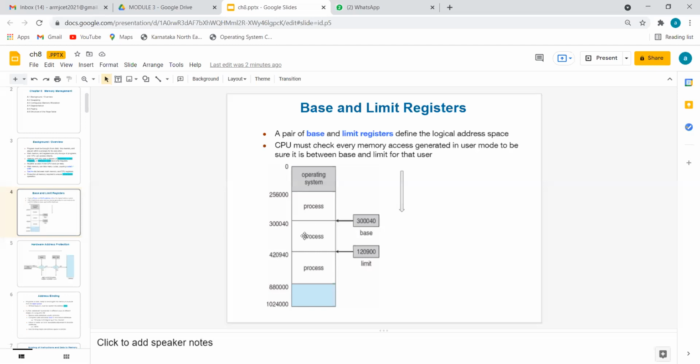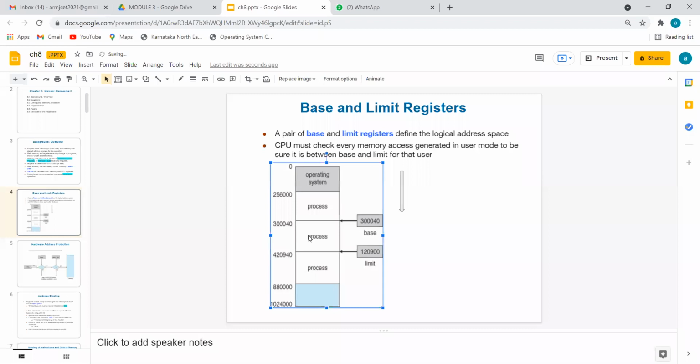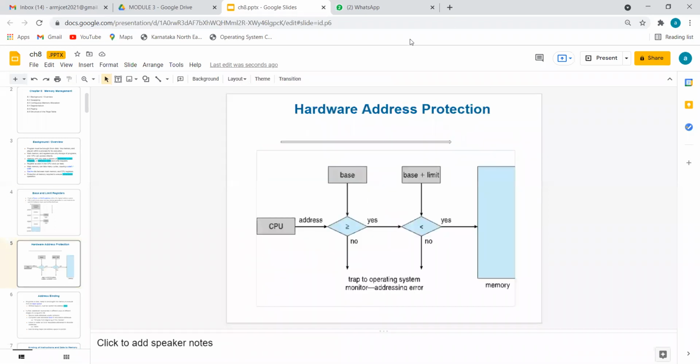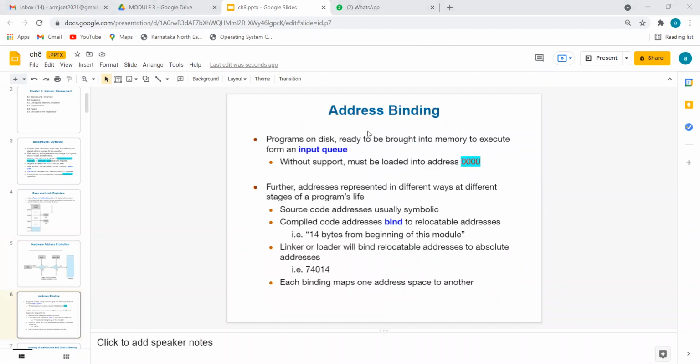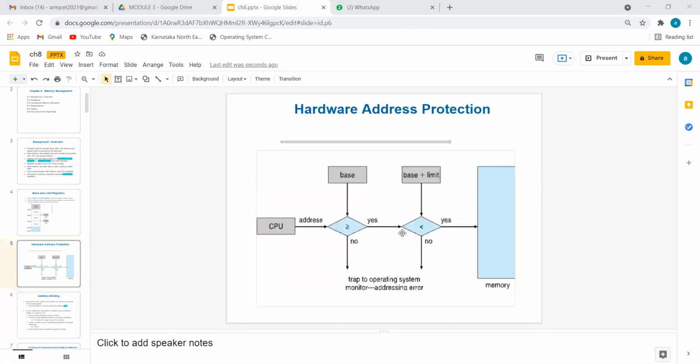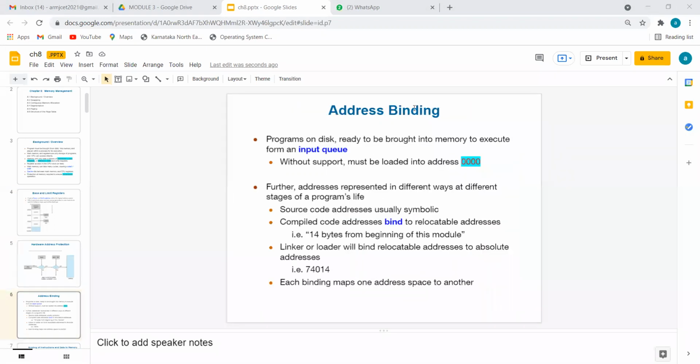I hope you understood. If I take 3,45,000, it will be somewhere here, in this area. So that makes us very comfortable with process 2 data or memory area accessing. Is it clear now? Any doubts? Okay. So now, what is the concept of address binding? Whatever you did here, addition of the first generated address, then checking whether it is lesser than base plus limit and greater than base, that process is called address binding.